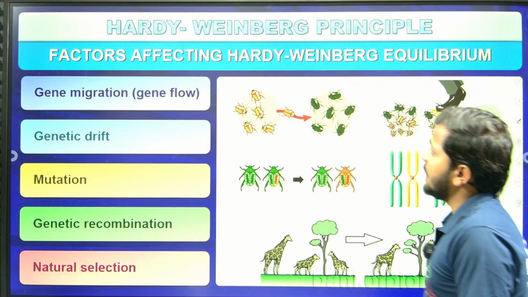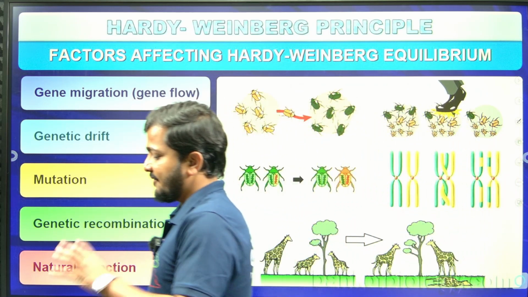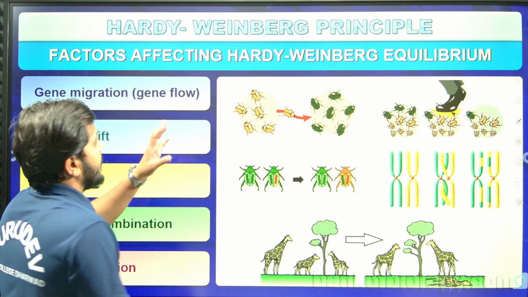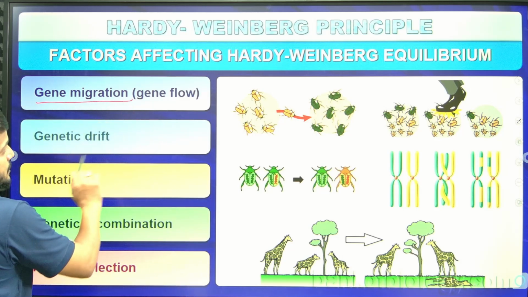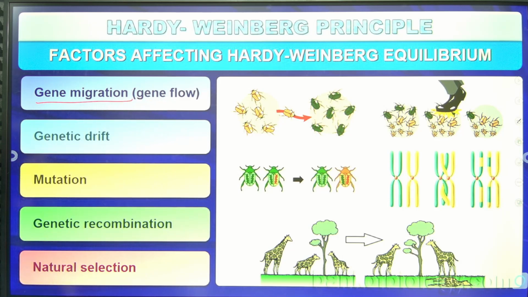Then the Hardy-Weinberg principle is actually affected by many factors. Which are those factors? One is gene migration, which we call gene flow. Then genetic drift, then mutation, genetic recombination and natural selection.